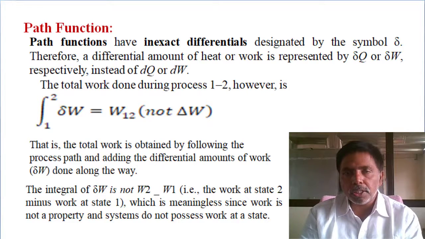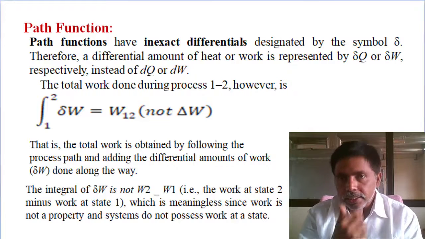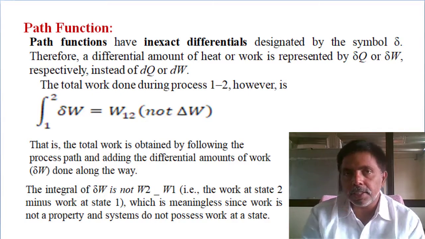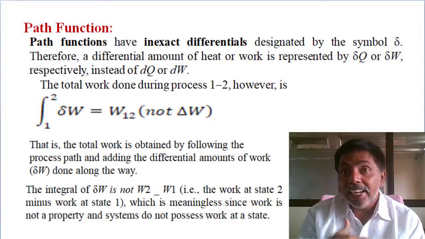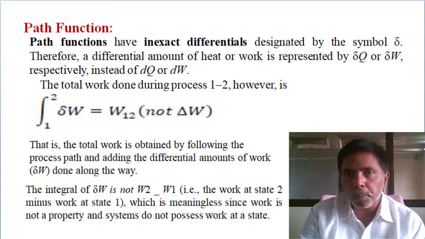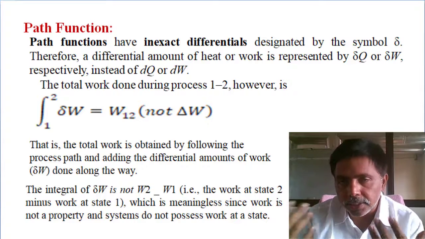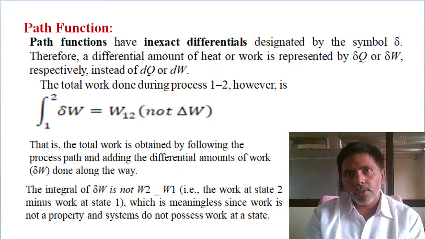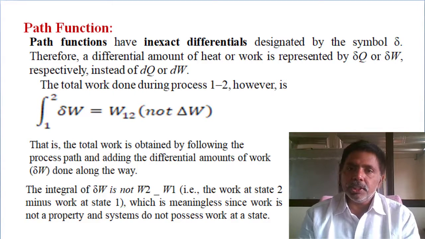Exact differential is used when we are defining delta T: if initially some value is there and finally some value, we take the difference. Here, with the addition of work while moving through the process, the work done by the system or heat supplied to the system is changing. So we can't use exact differentials.